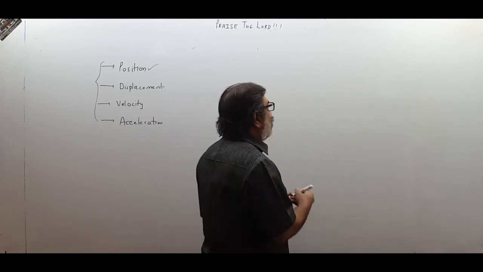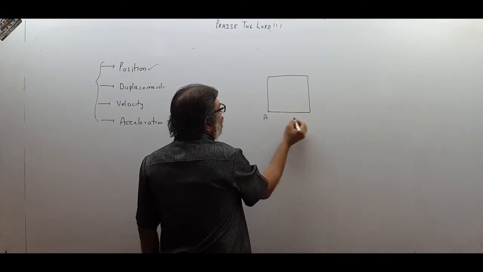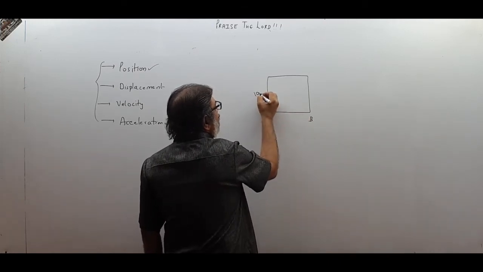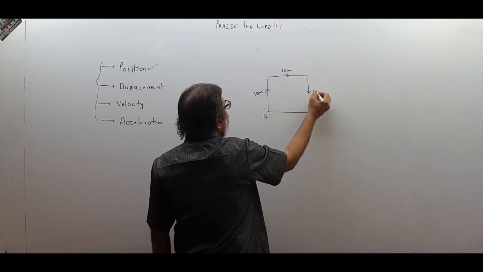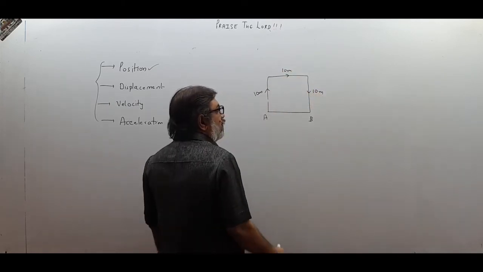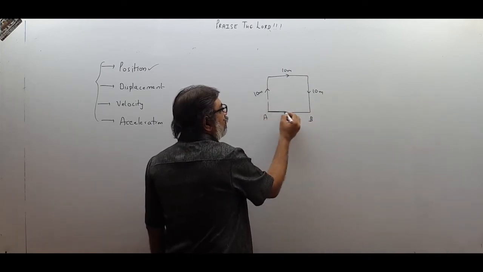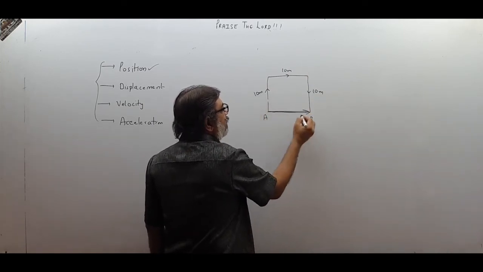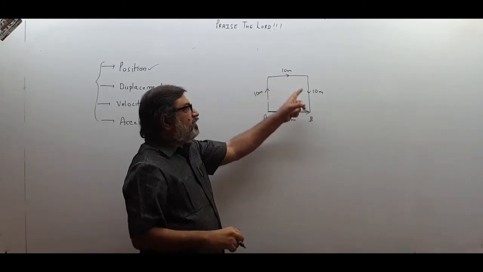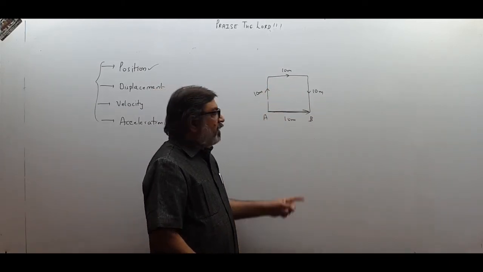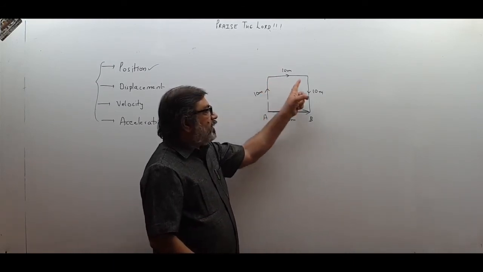So supposing a body goes on a square path, there is a square path like this, A to B. It goes 10 meter like this from here, then 10 meter like this, and then 10 meter like this. So distance covered by the body is 30 meter, but displacement is the straight distance between A and B. This will be 10 meter because this is a square park, so all the sides will be equal. So displacement will be only 10 meter, while distance will be 30 meter.